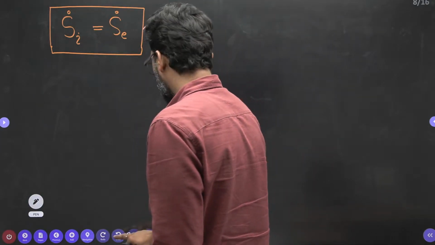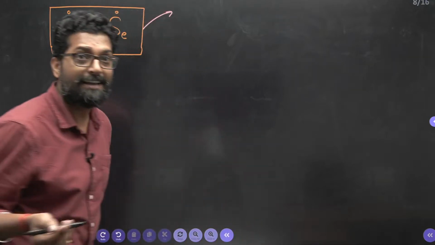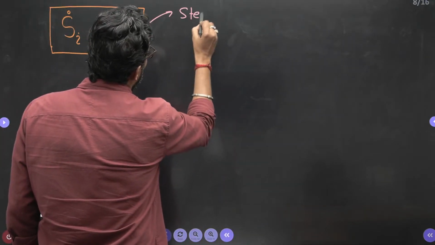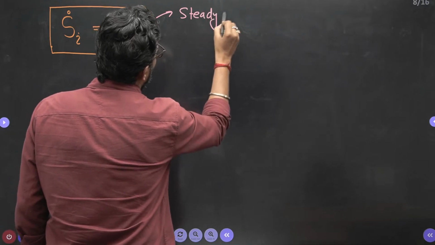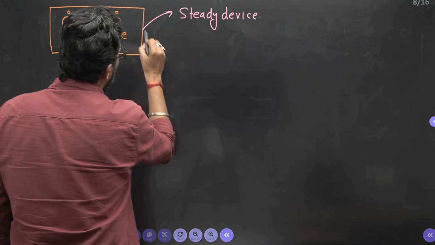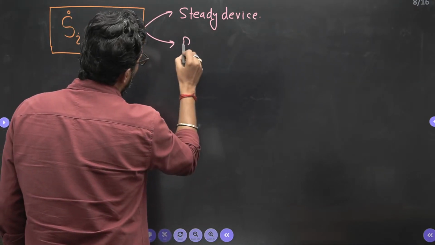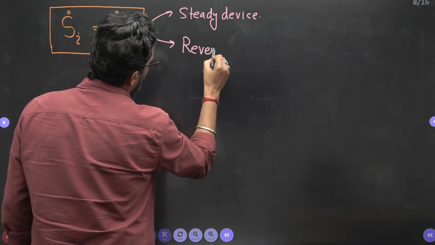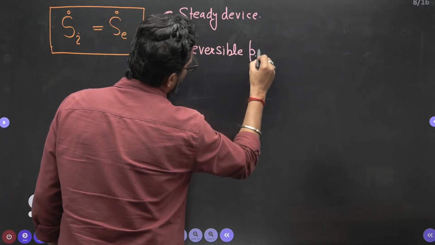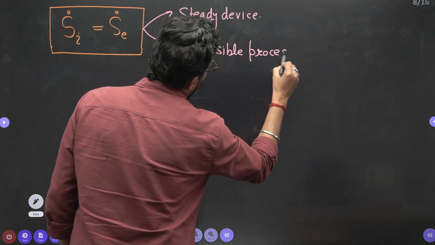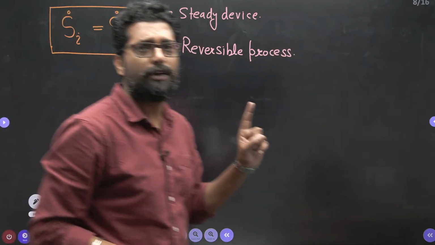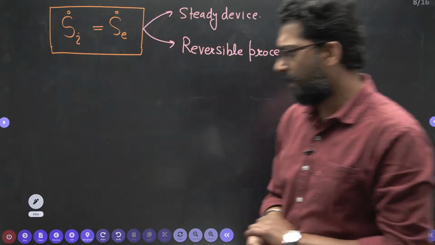Assumption number one, steady device, and reversible process. Under these two conditions, the entropy at inlet to the turbine is the same as the exit of the turbine.